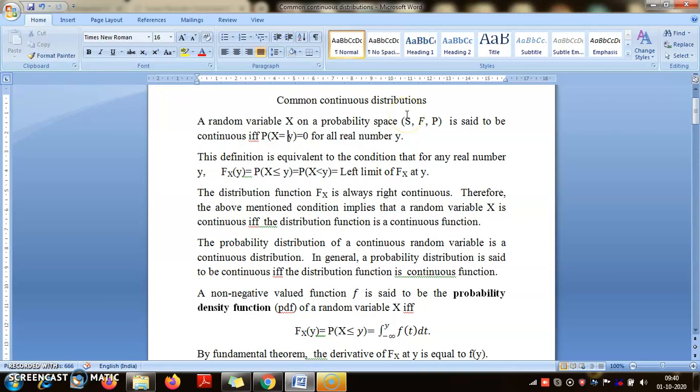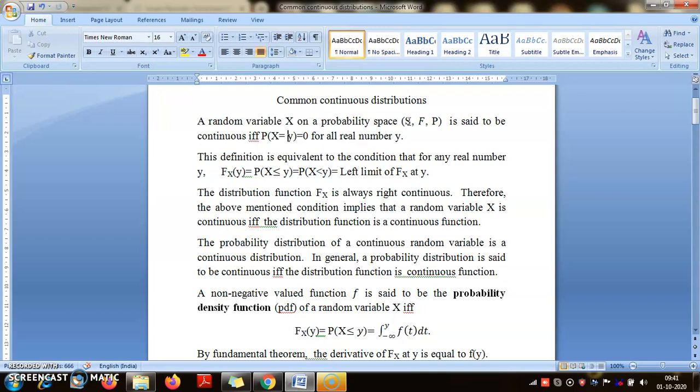That does not violate the second axiom, that is P of S is equal to 1, because then probability of this set is not equal to the sum of the probabilities of the elements of this set. Why not? Because the third axiom holds only for a countable collection, but this is an uncountable collection.